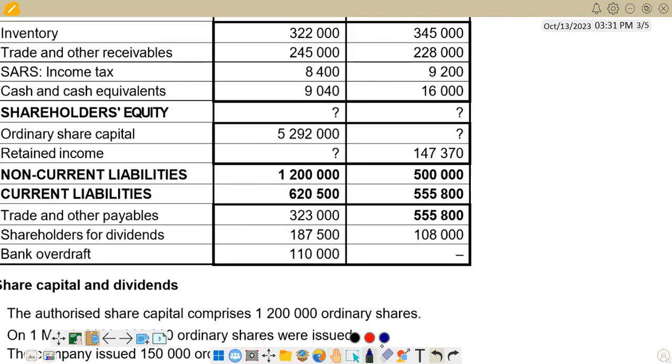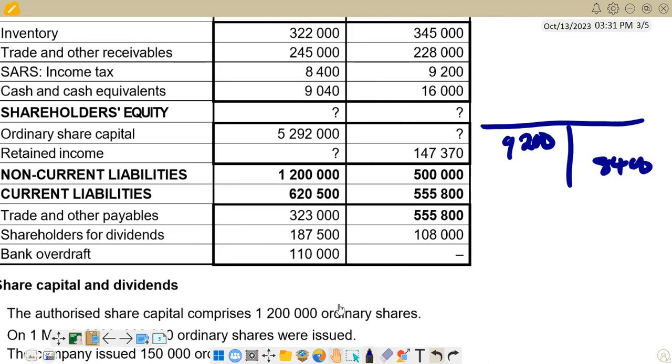If you open that T account, the current asset at the beginning is on the debit side, so you put 9,200 here. Then the current asset at the end, 8,400, will come on the credit side. Now we look at the income tax for the year.